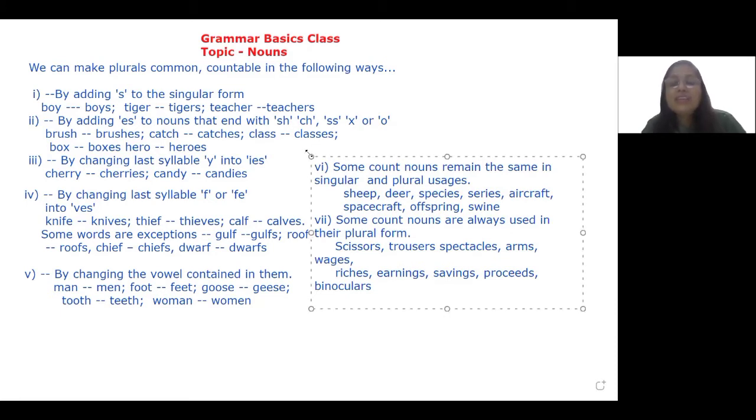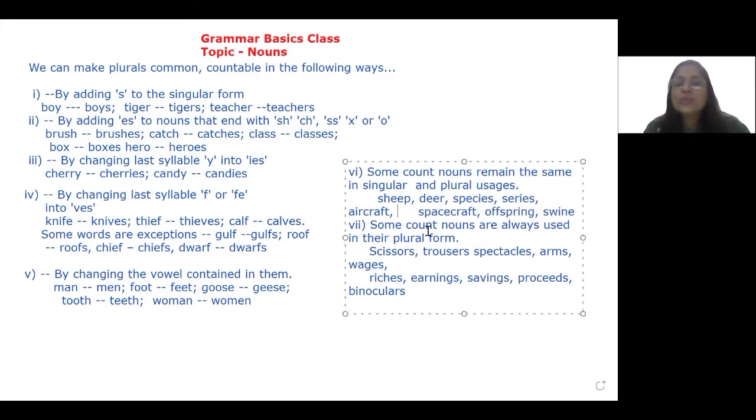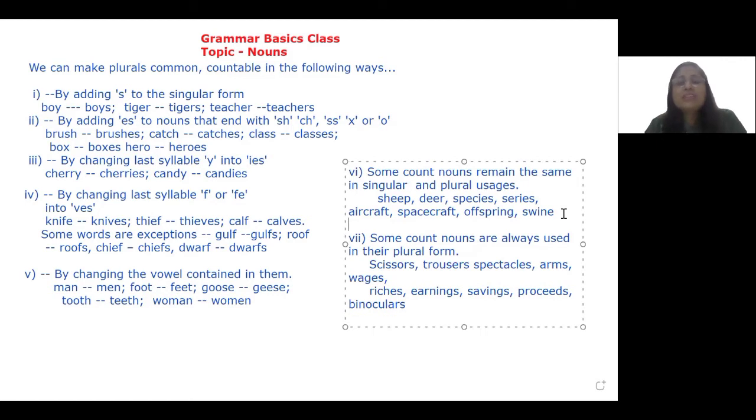And this is here, that many people make a mistake. For example, sheep remains to be sheep, deer, species, series, aircraft, spacecraft. I've brought some words so that you know that when these words are used, they remain the same in singular as well as plural forms.